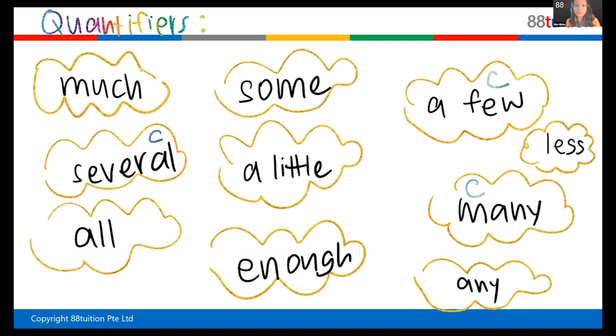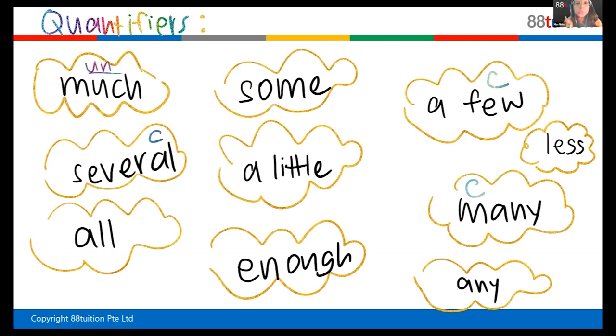So now that you have given me 3 of the quantifiers that are used with countable nouns, what are the 3 quantifiers that are used with uncountable nouns? Which 3 are used with uncountable nouns? Things you cannot count. Much. Much. Very good. Much is uncountable. What else? 2 more.